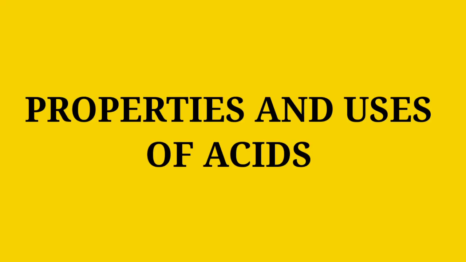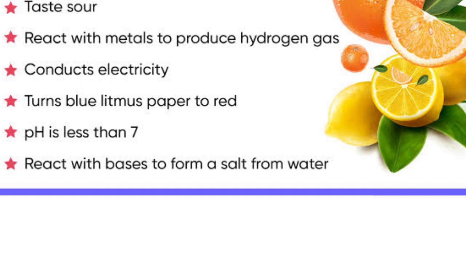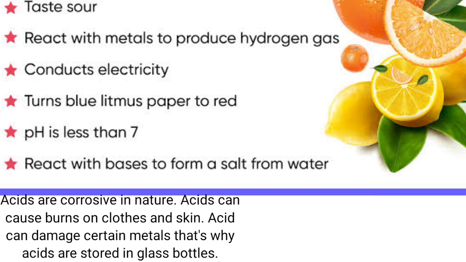Now let's discuss different properties and uses of acids. Some properties of acids are that they are sour in taste and soluble in water. They turn the blue litmus paper red. You will understand this topic in detail when we discuss indicators. Acids are corrosive in nature. They can cause burns on clothes and skin.